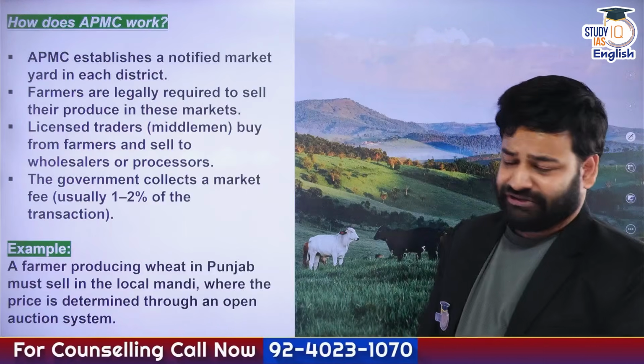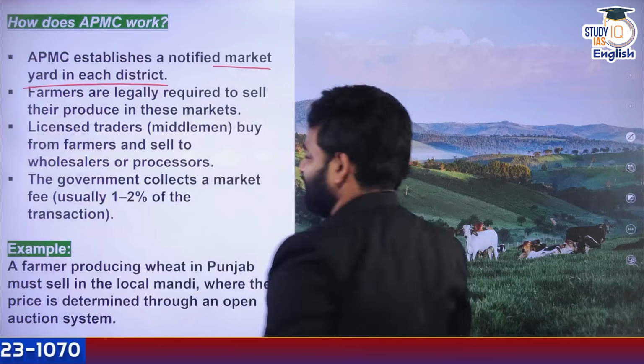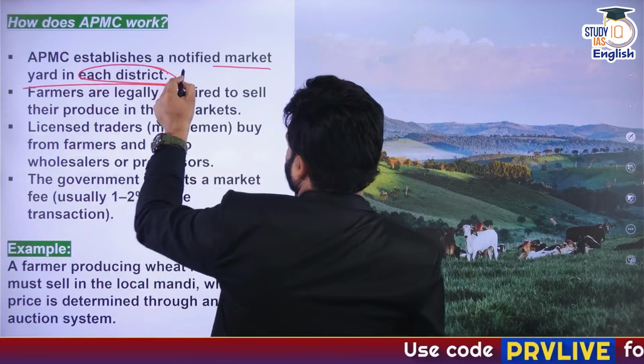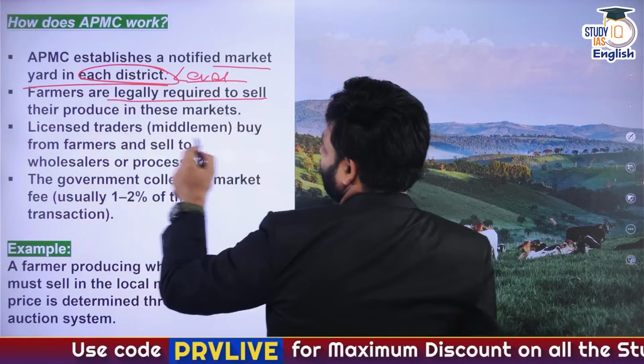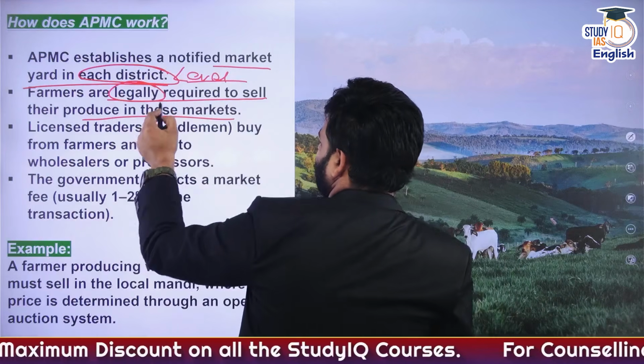Now, how does this APMC basically work? It establishes a notified market in each district. Remember, at district level. Then farmers are legally required to sell their produce in these markets, so it is binding on the farmers.